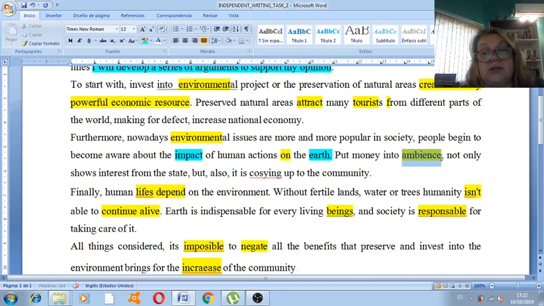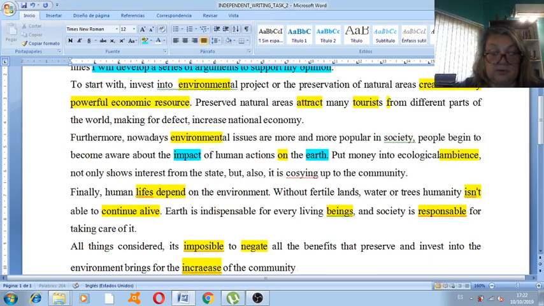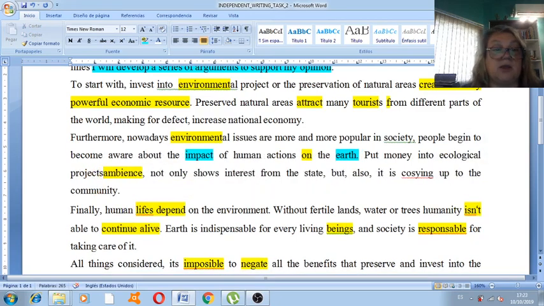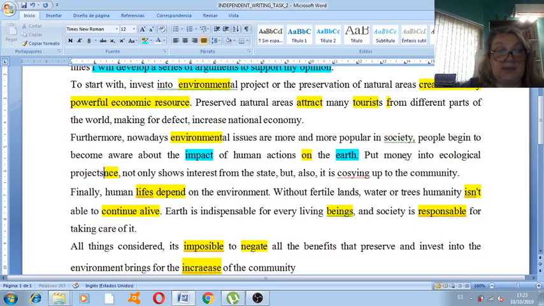Ambience is not really used in English. Environment, I understand your intention, and it's a very good intention not to repeat words you have been using. So how about saying something like ecological projects, right? Ecological projects, not ambience, okay?